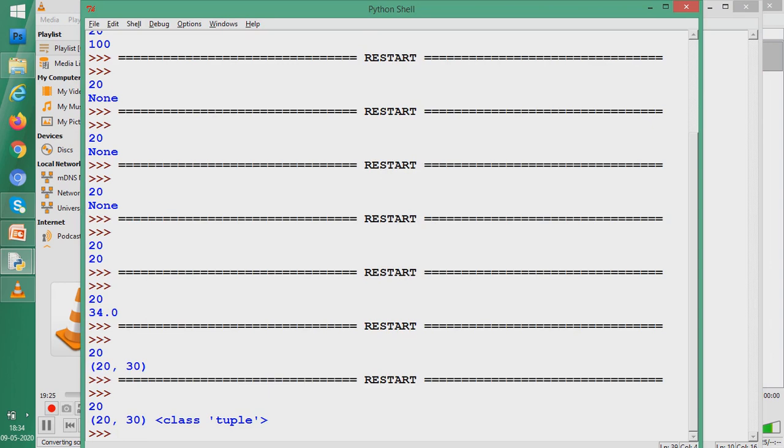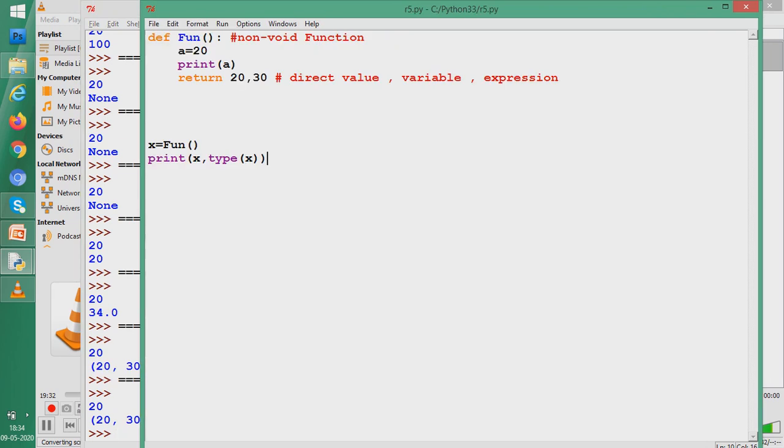So we run it. What do we see? 20, 30. Which type? Tuple. So whenever you send multiple values and you keep one variable to store those multiple values, the variable that stores the values is of tuple type. Understood, students? We can store a variety of values. That is, we can return a variety of values. Here I can return a string also with it. See?